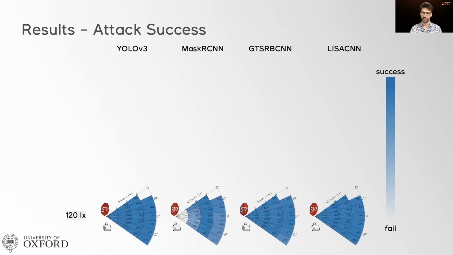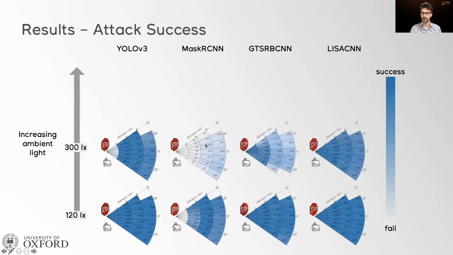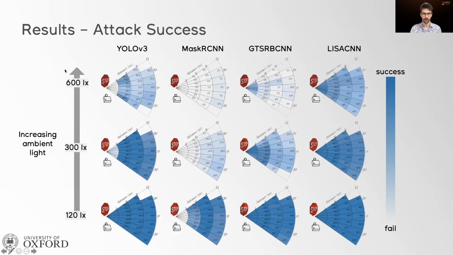Here are some of the results under varying light conditions. You can just focus on the shades here, where a darker blue means that the attack is more successful. If we start at the bottom with relatively low light, roughly what you would find indoor, 120 lux, we can see that generally we have high success rate. These cones for each model have quite dark shades. However, if we increase the ambient light, and we did so in our experiments with the help of additional artificial lights that we aim at the stop sign, the attack slowly degrades at 300 lux and even more when we reach 600 lux of light, to be almost ineffective for most networks at this ambient light level.